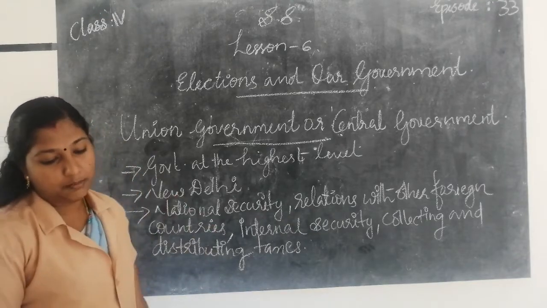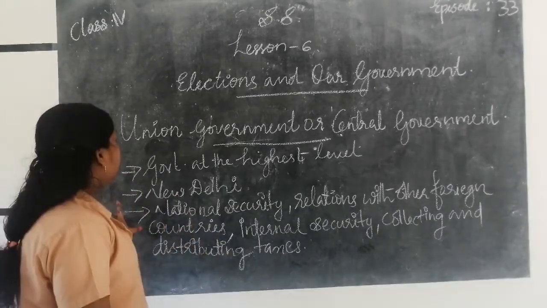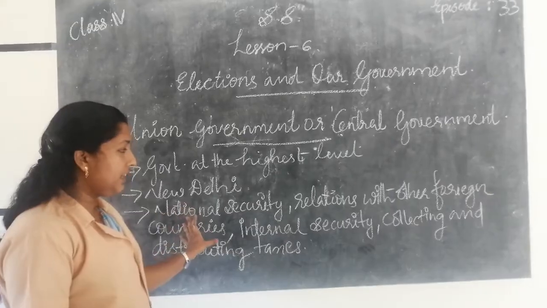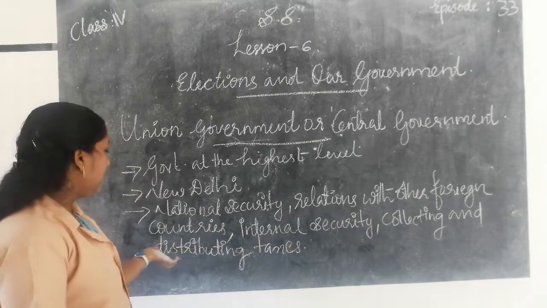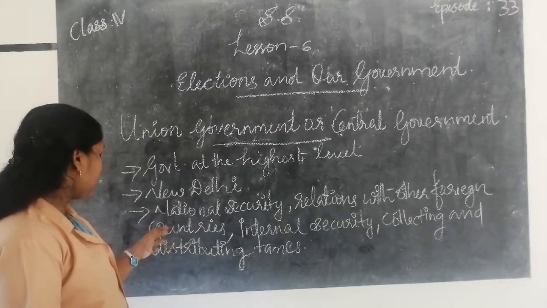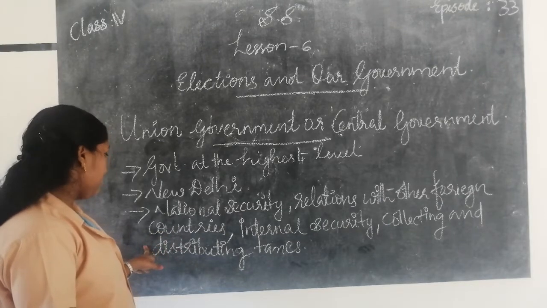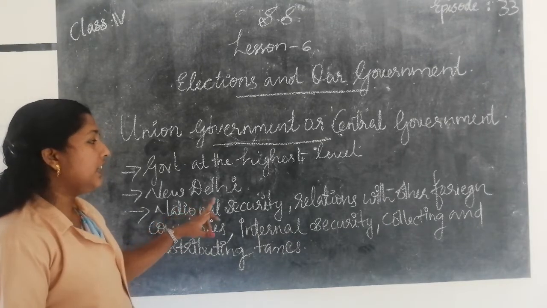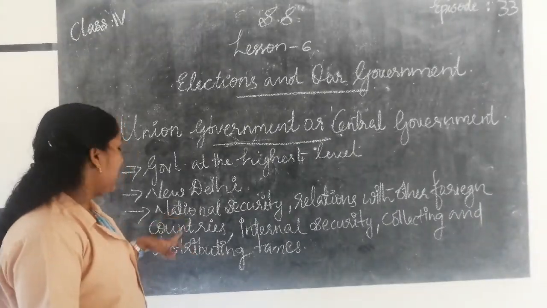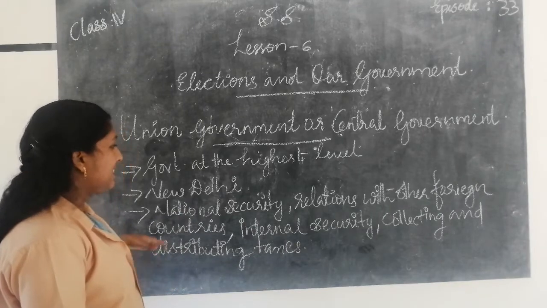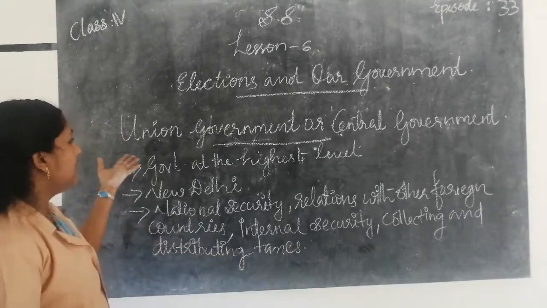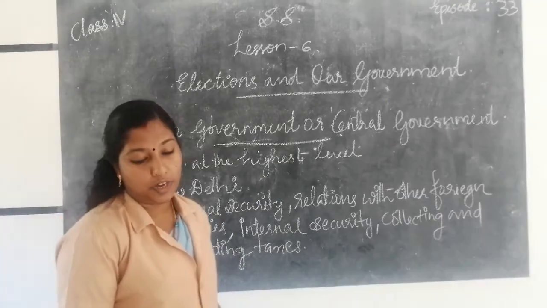The central government looks after national security, relations with other foreign countries, internal security, and collecting and distributing taxes.